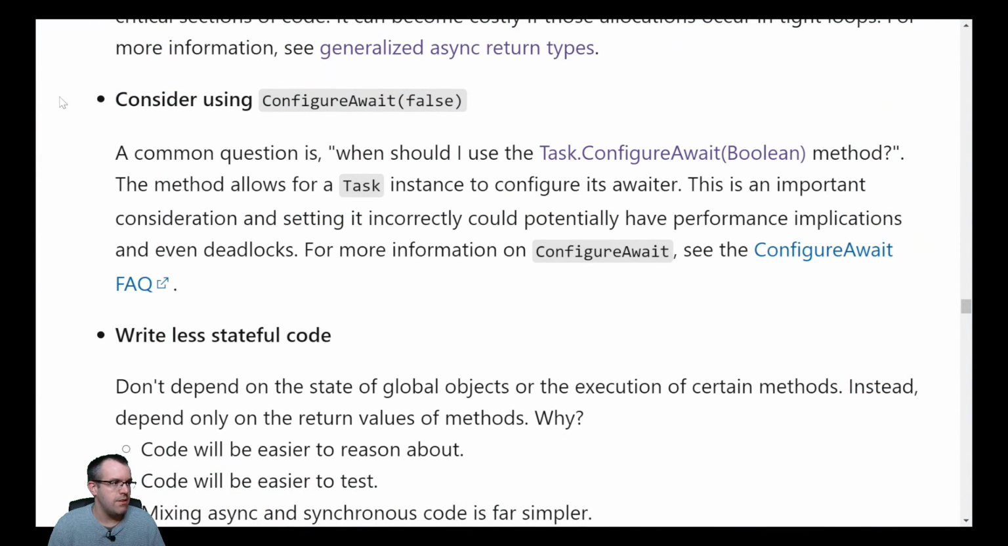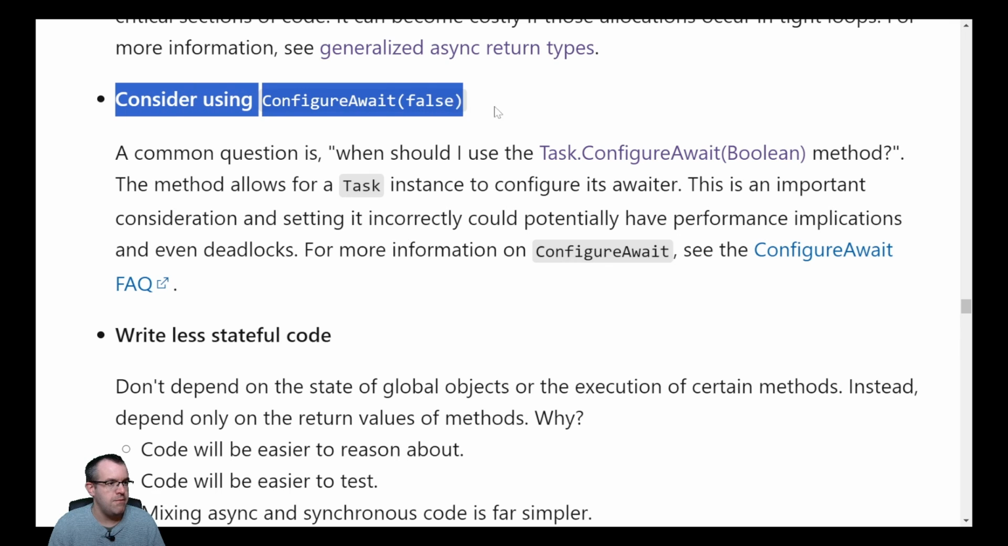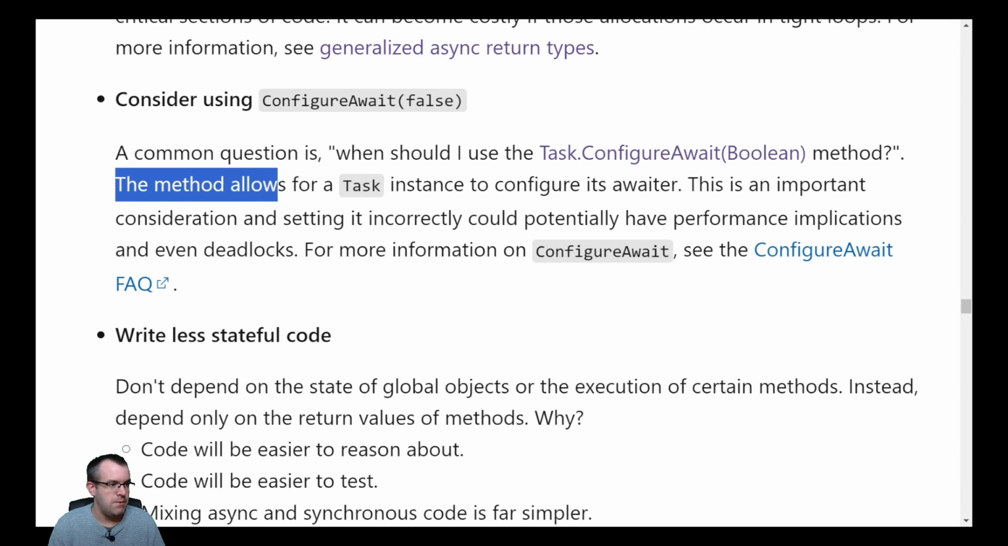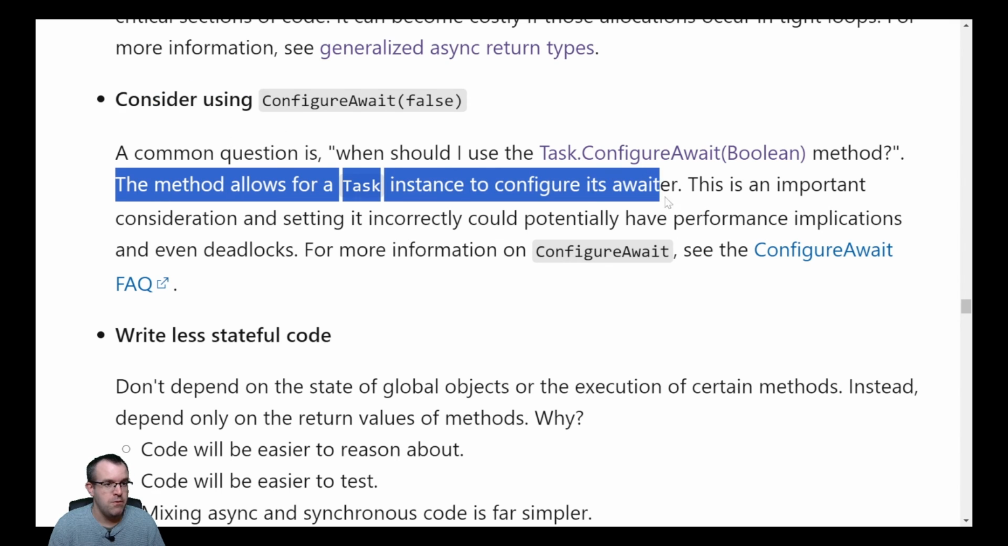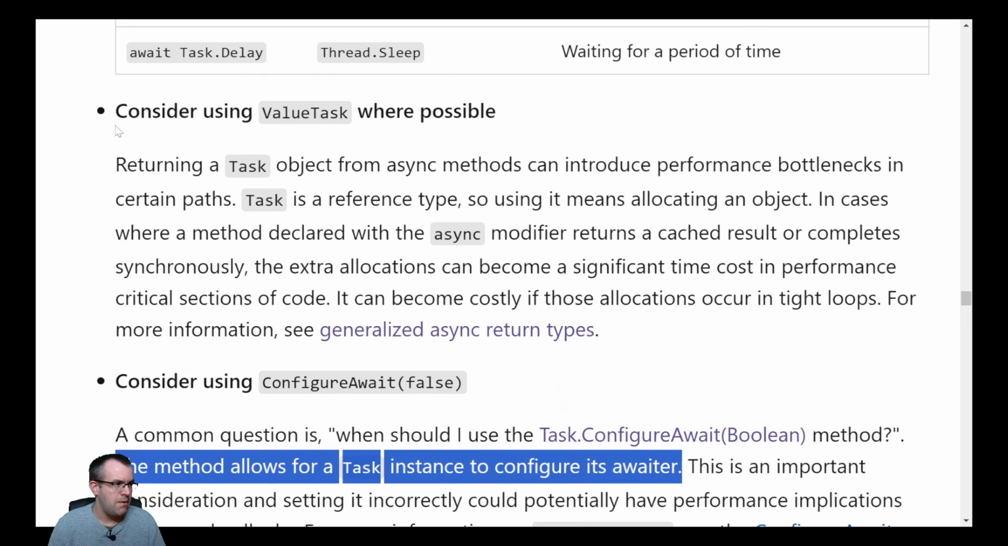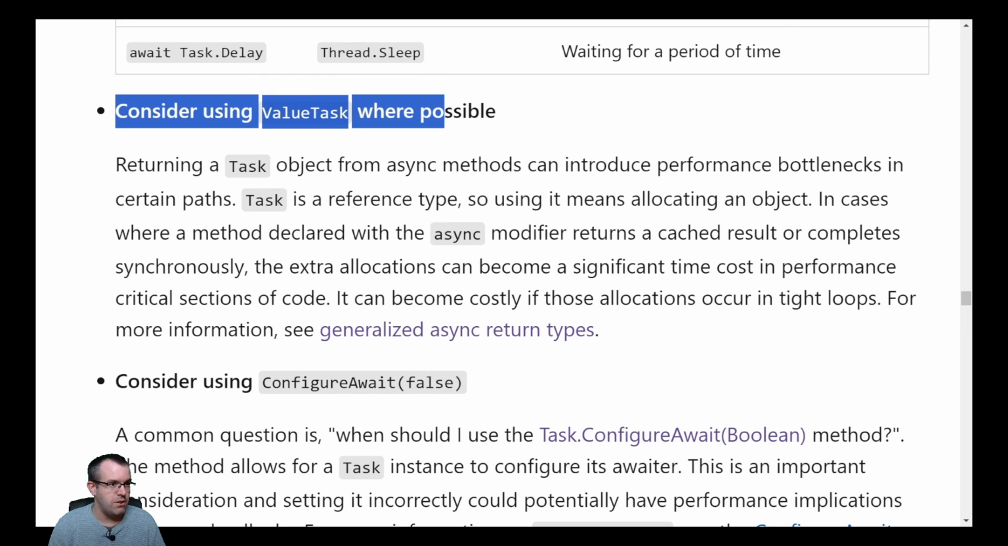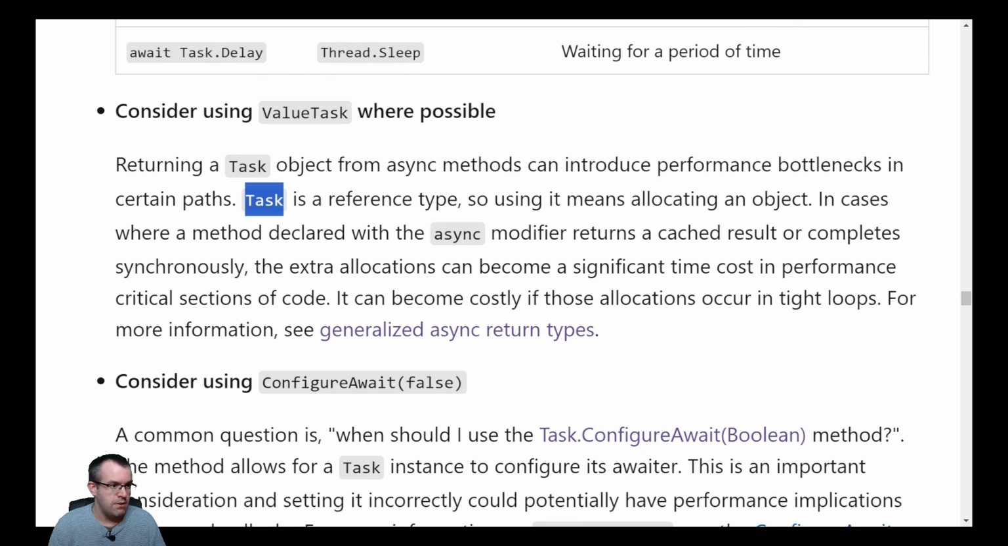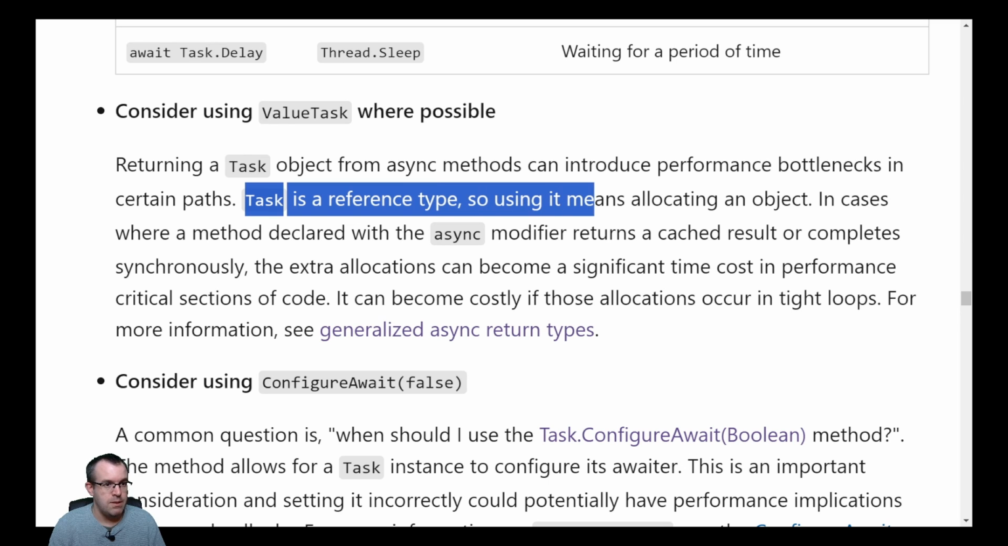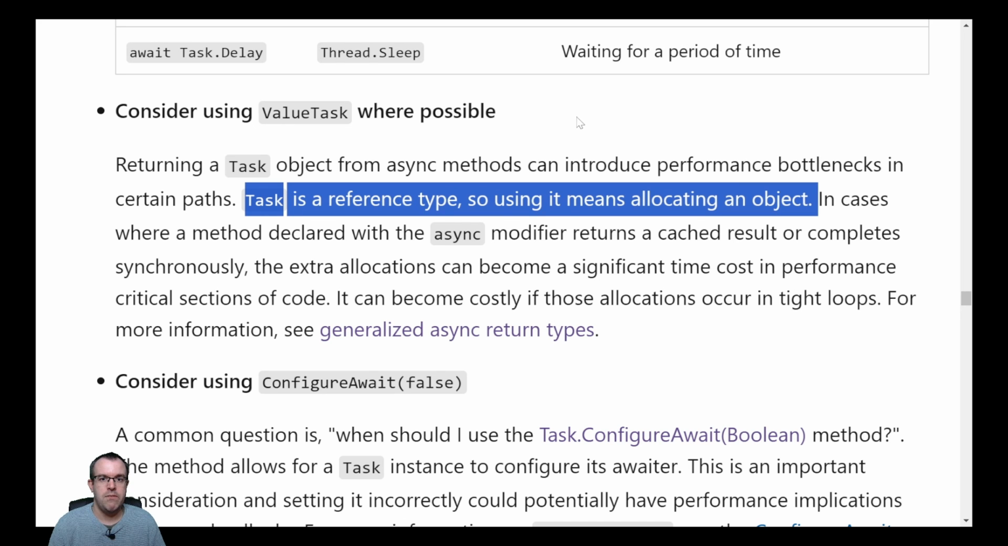When using async, Microsoft considers that you use ConfigureAwait of false. The method allows for a task instance to configure its awaiter. This, however, doesn't seem to be applicable with ASP.NET Core applications. However, it also considers using ValueTask where possible. As Task is a reference type, using it means allocating an object. So Task is a class, whereas ValueTask is a struct. Consider whether you want to use ValueTask over Task.